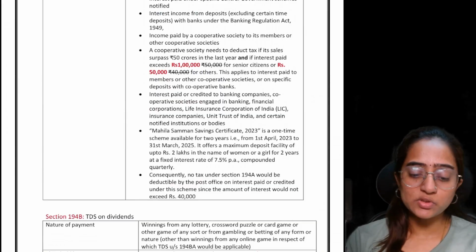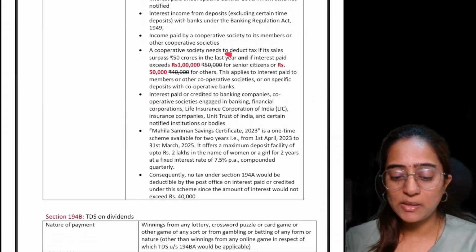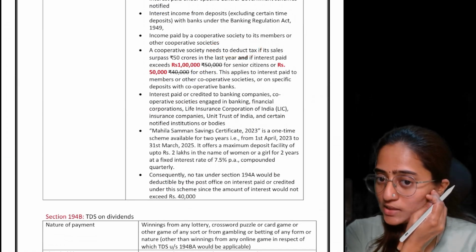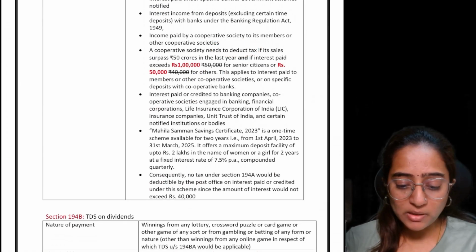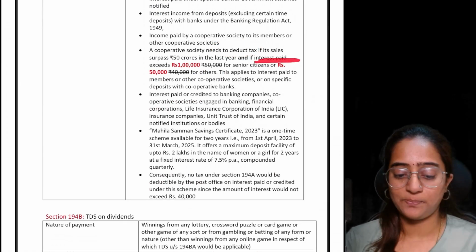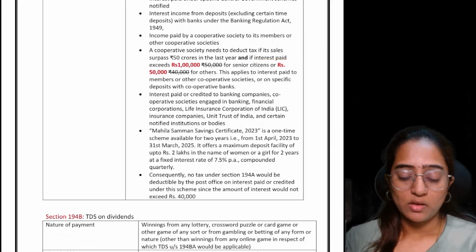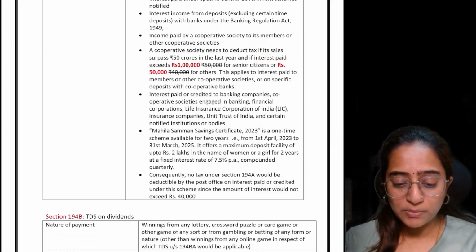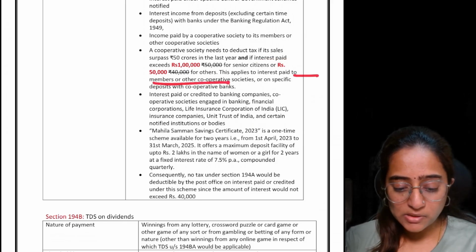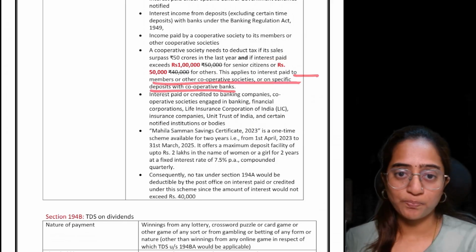Suppose now the cooperative society needs to deduct tax for paying interest, it might be to their members. This applies to the members of cooperative societies also.